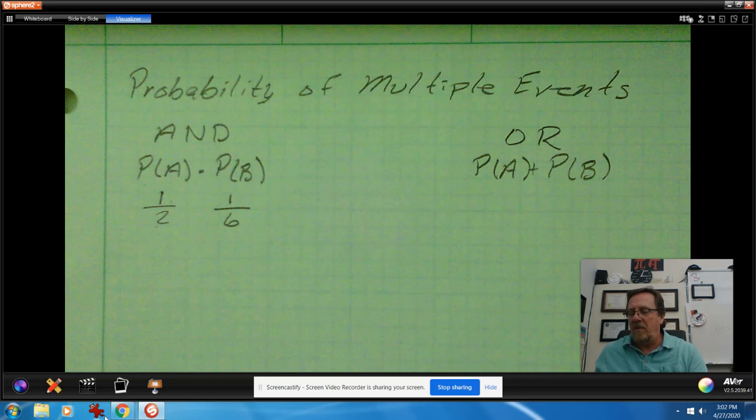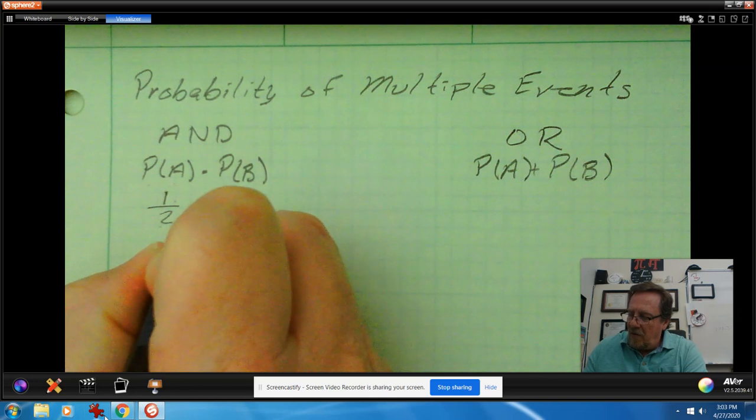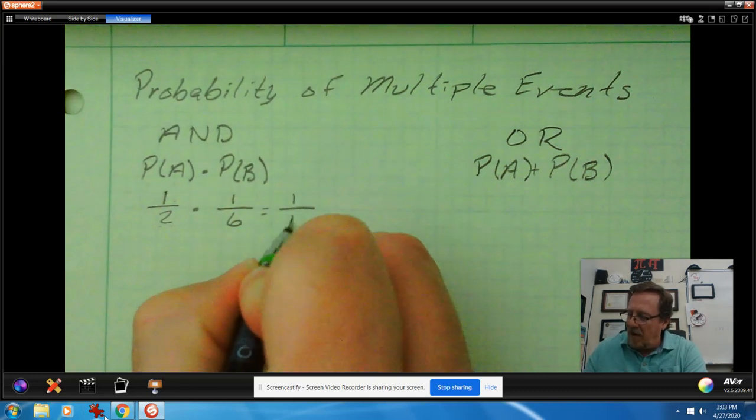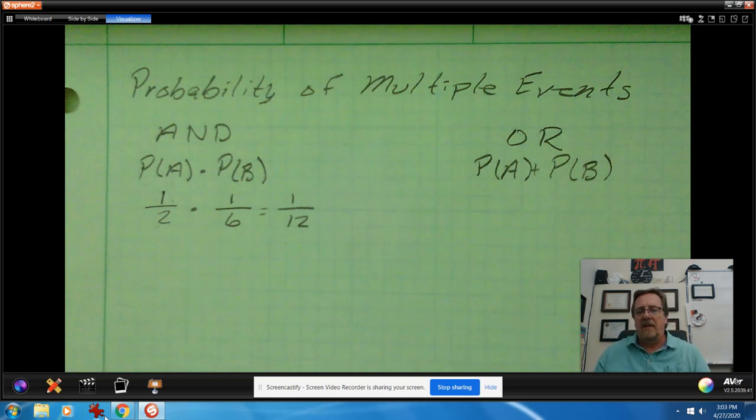So the probability that I would roll the die and get a 3 and flip the coin and get a heads would be 1/2 times 1/6, and that's going to be 1/12. So in this arrangement, with a flip of a coin and the roll of a die, the probability that I'd get a head and a number 3 come up on the die is 1/12. Okay?